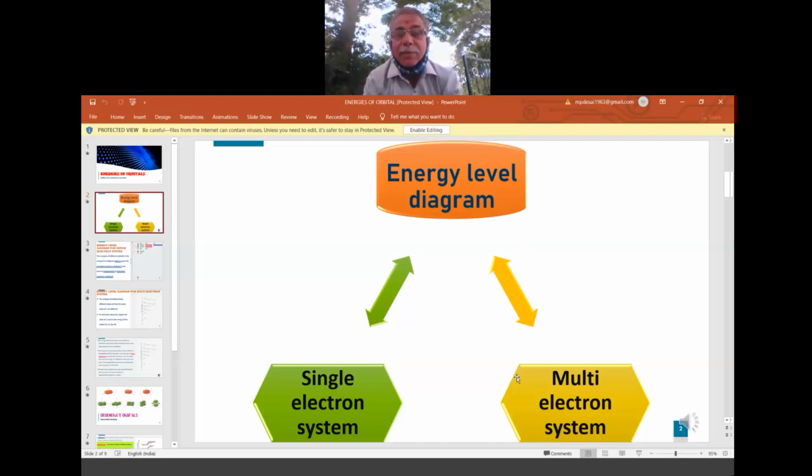So what is an energy level diagram? From the nucleus onward, first circle, second circle, third circle, fourth circle: first level, second level, third level. Those are called energy levels. As per Bohr's theory, they are K, L, M, N, O, P, Q, R, S, called energy levels or energy shells. And as per quantum numbers, it is s, p, d, f. Whether it is 1s or 2s, 2p or 3p, 3d or 4d, 4f or 5d, all those are the sub energy levels. But in general, they are called energy levels around the nucleus.